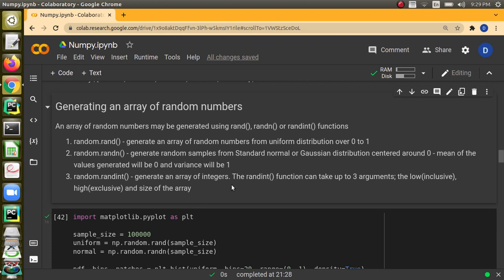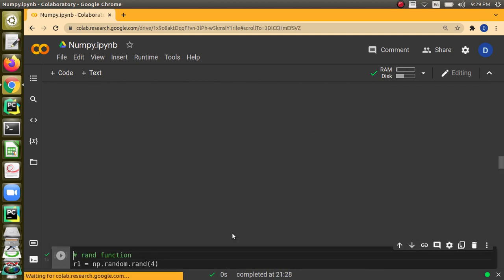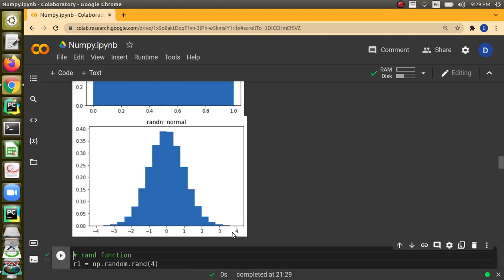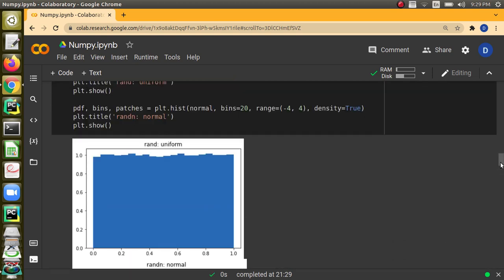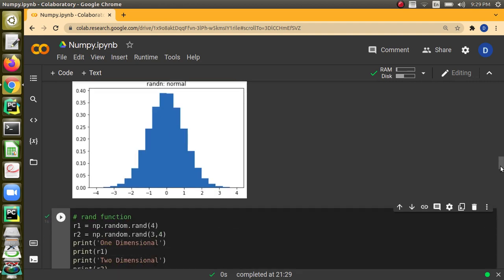That is what we can observe with rand_n function distribution. We can just plot it. We are not going into the depth of plotting, but just for understanding, you can see rand function generating uniformly, whereas rand_n generation is a Gaussian distribution around 0.